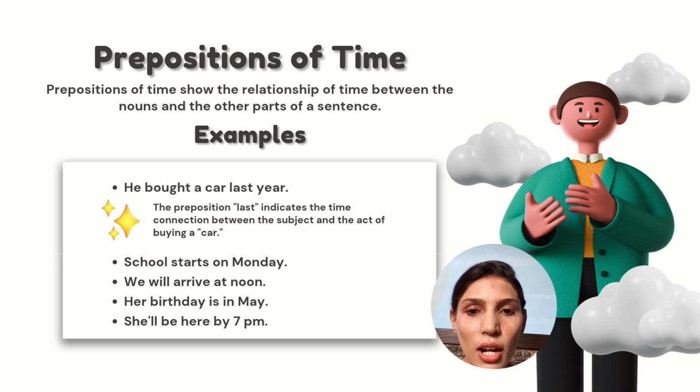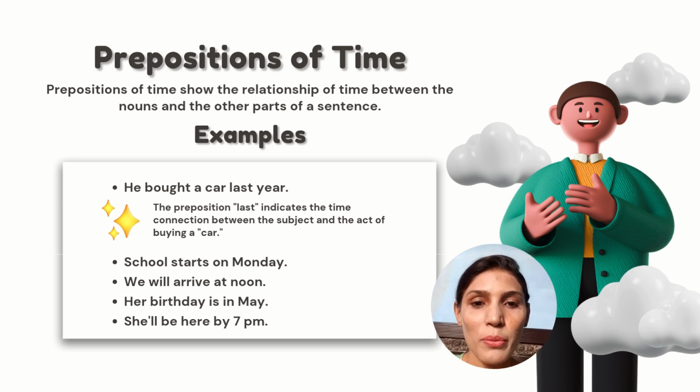School starts on Monday. We will arrive at noon. Her birthday is in May. By the way, my birthday is also in May. And she will be here by 7 p.m. So by, in, at, on. These are some uses of preposition according to the situation, according to the sentence.